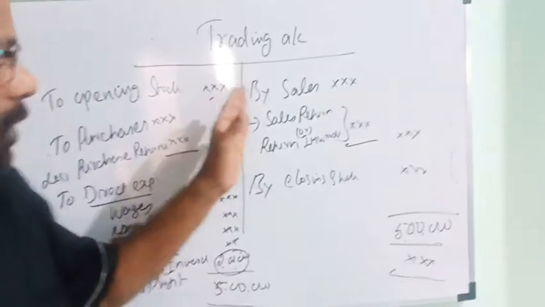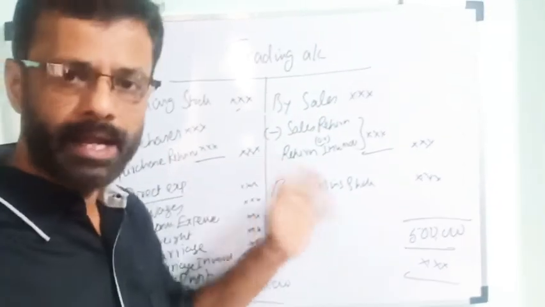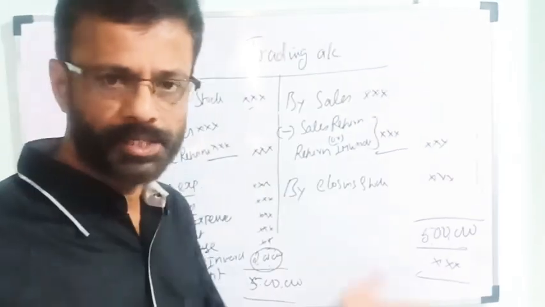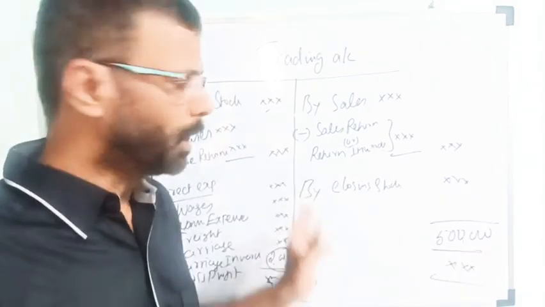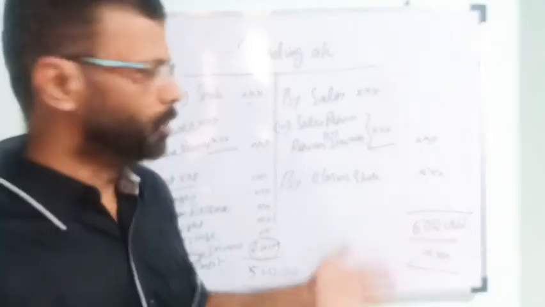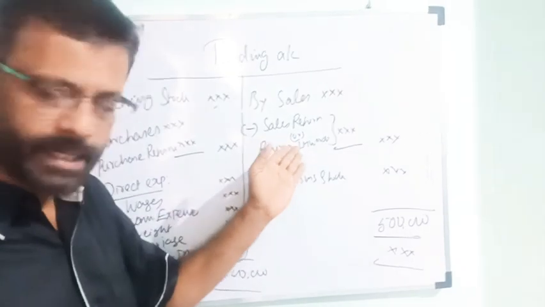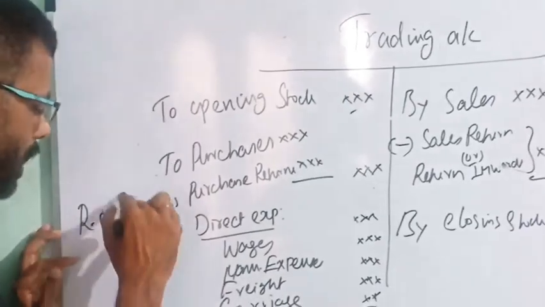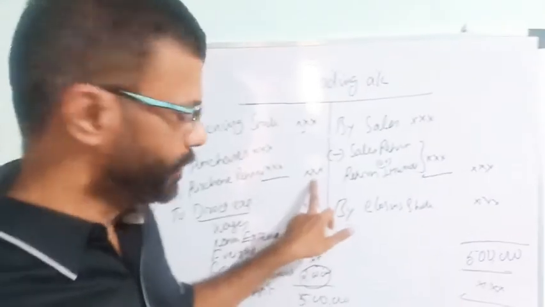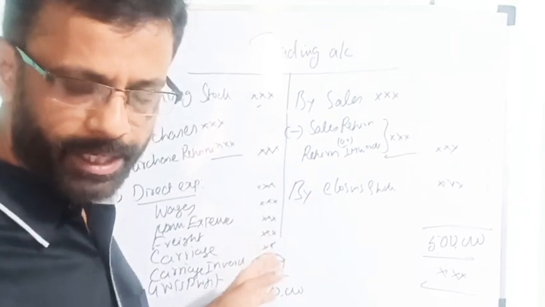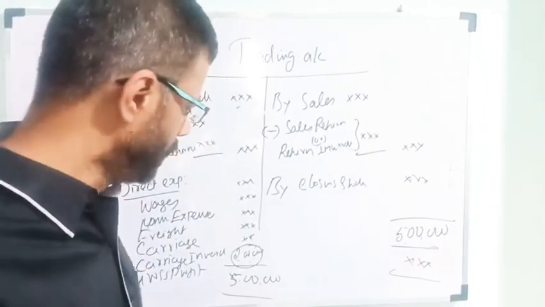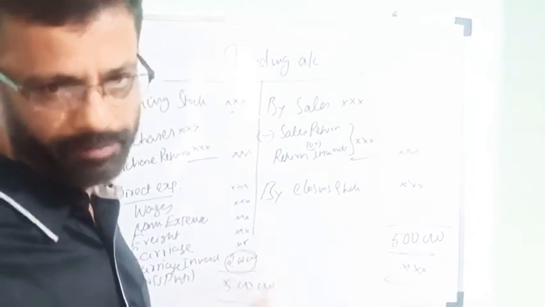The gross profit will be transferred to the profit and loss account. So that is how to prepare the trading account. A business organization or business partnership, anyone in business, will prepare the trading account. Sales returns, another name is returns inward. Purchase returns, another name is returns outward. So that is the net purchases. What are the direct expenses? Some examples are wages, manufacturing expenses, freight, carriage inwards. So that is the difference that gives the gross profit.